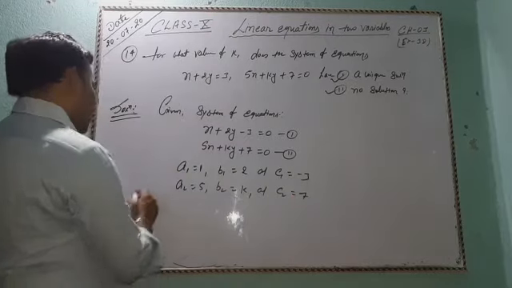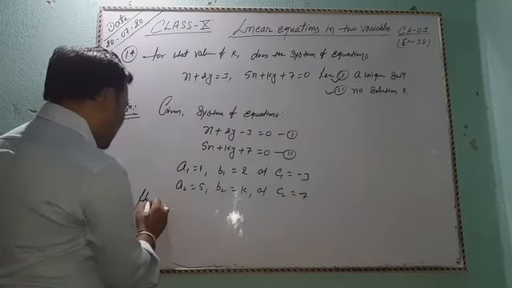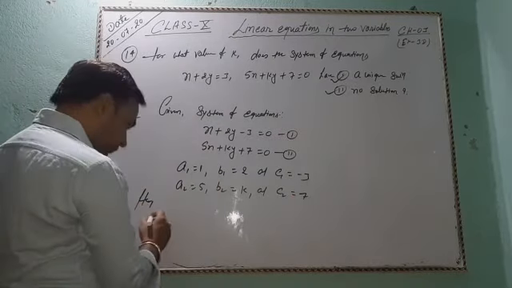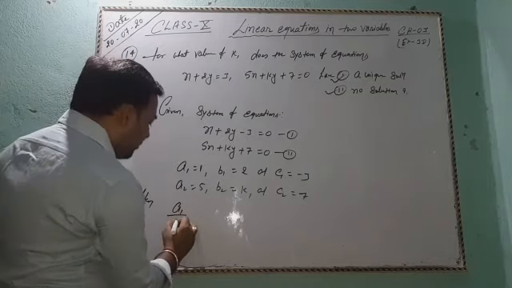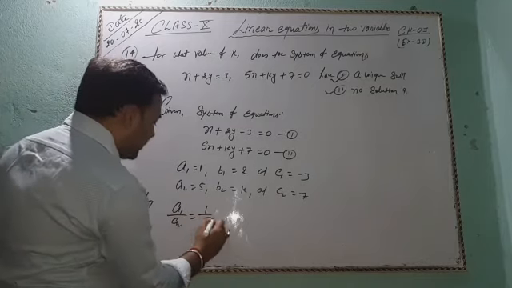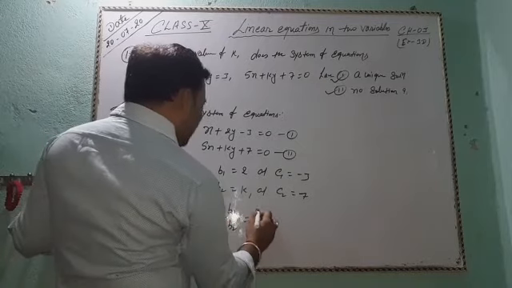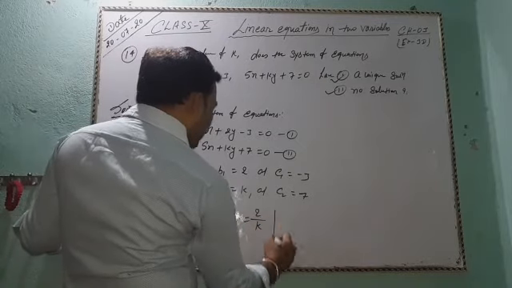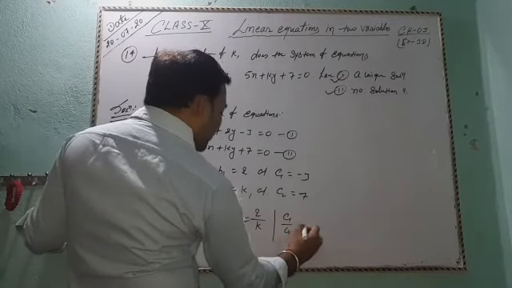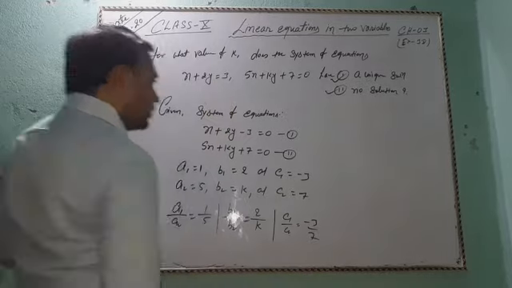Okay, so students, here a1 by a2 equals 1 by 5, b1 by b2 equals 2 by k and c1 by c2 equals minus 3 by 7.